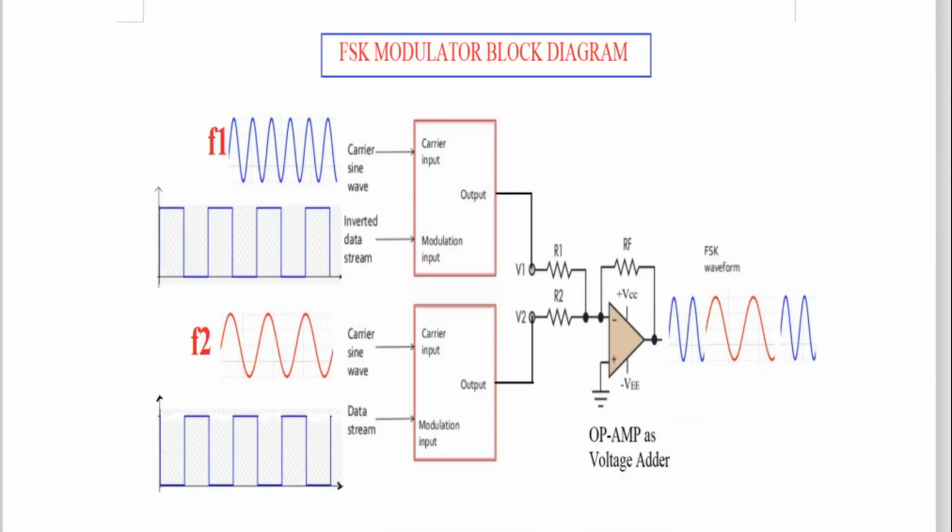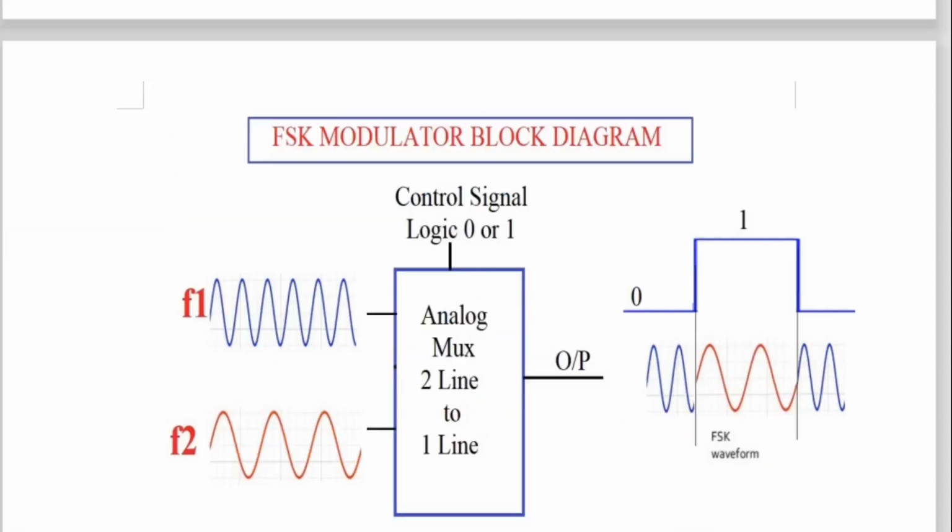Now, there is one more circuit diagram given for frequency shift keying, but it is complicated, so in short I will explain it. They are not using a multiplexer. Here we have used the multiplexer, and we have given a high frequency and a low frequency. According to 0 and 1, for the corresponding 0 you are getting this frequency, and for 1 you are getting this frequency.